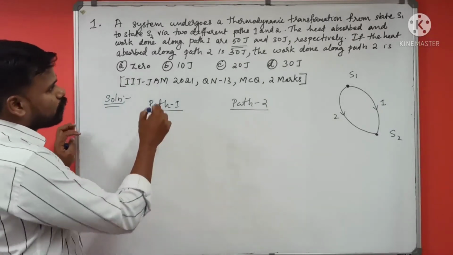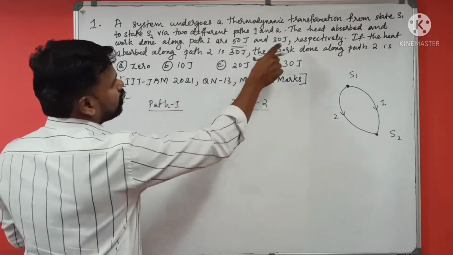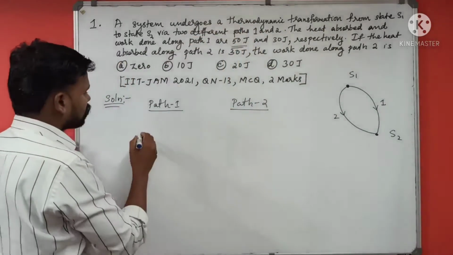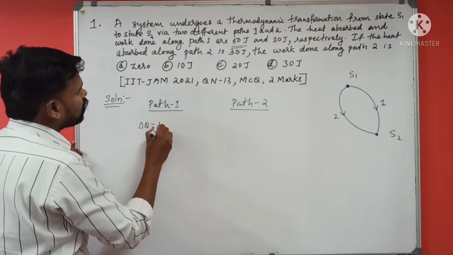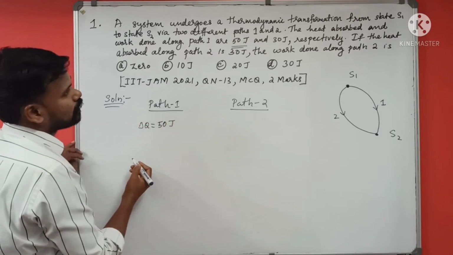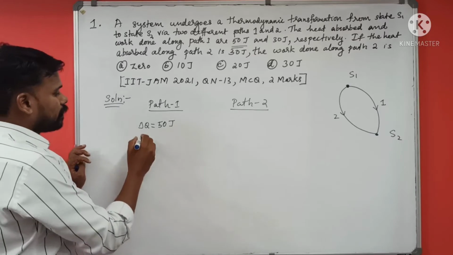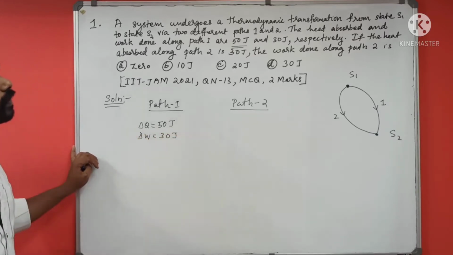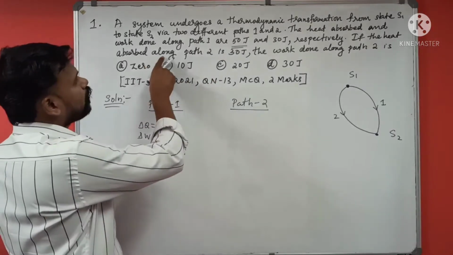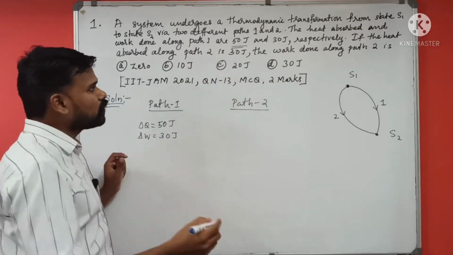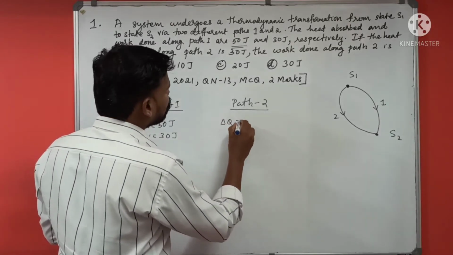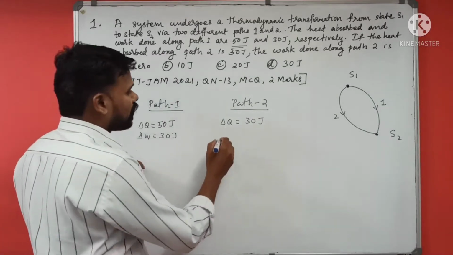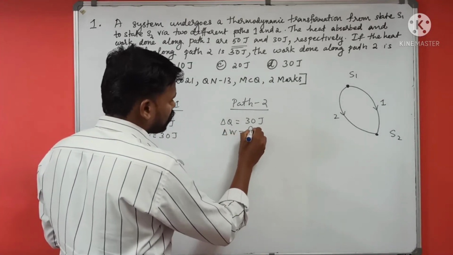Okay, so for path 1, the heat absorbed and work done are 50 and 30. So delta Q is equal to 50 joule, the heat absorbed, and the work done, delta W, is 30 joule. If the heat absorbed along path 2 is 30 joule, in path 2 delta Q is equal to 30 joule. Okay, we have to find the work done, delta W.